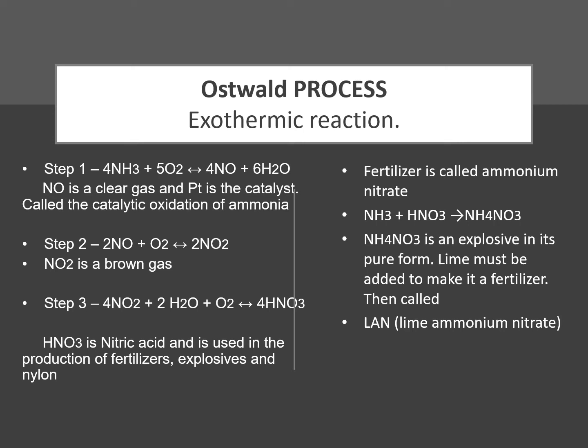Go to the second column. The fertilizer produced from the Ostwald process is ammonium nitrate. So you will use ammonia and nitric acid. So it's NH3 plus HNO3 arrow NH4NO3. Please note, NH4NO3 is an explosive in its pure form. Therefore, lime must be added to make it a fertilizer. It will then be called LAN, lime ammonium nitrate.